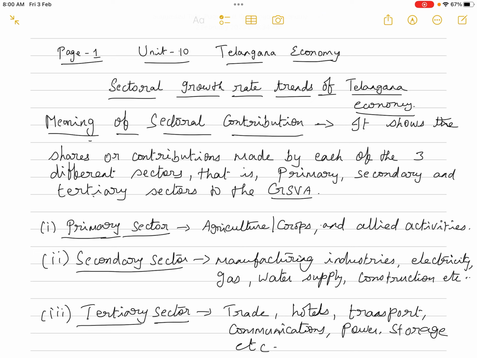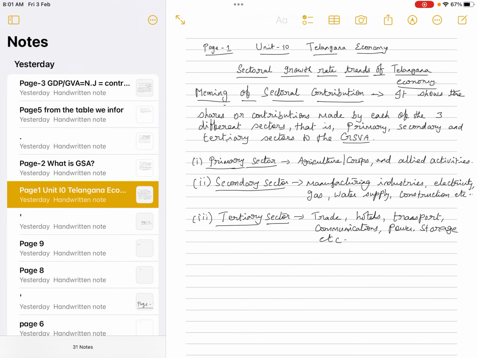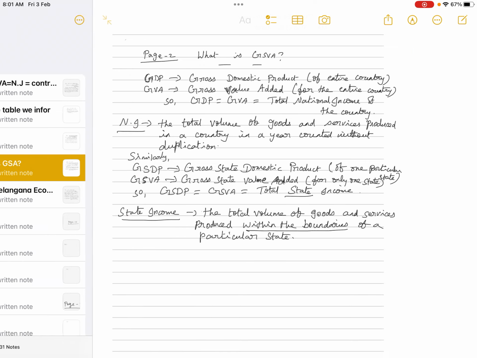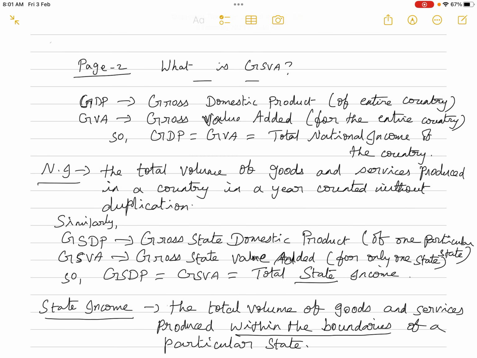So all the contributions made by each of these different sectors, that is how we are arriving at the total national income. So that is the shares or contributions made by each of the 3 different sectors, that is primary, secondary and tertiary sectors, to the GSVA. Okay, now what is GSVA?